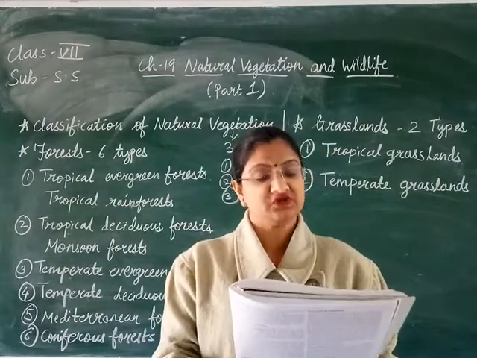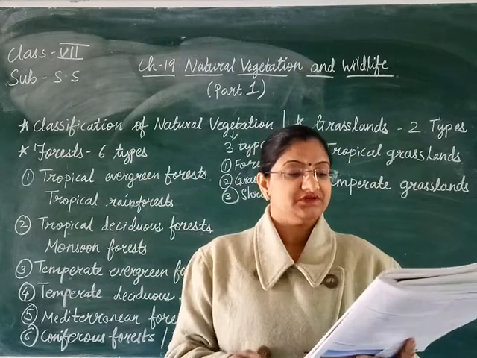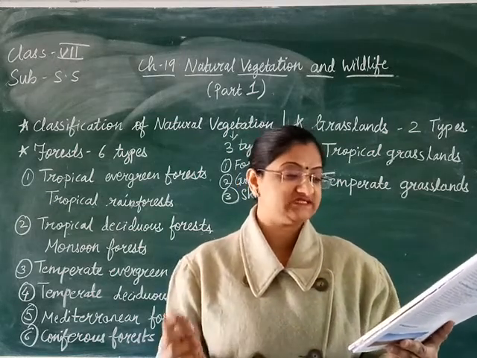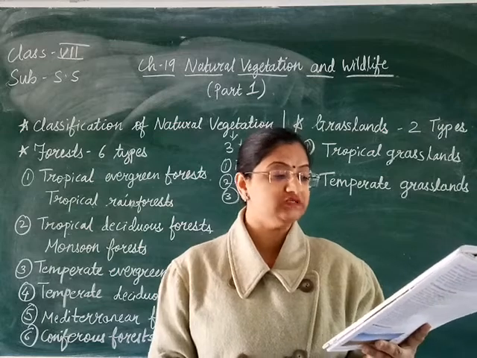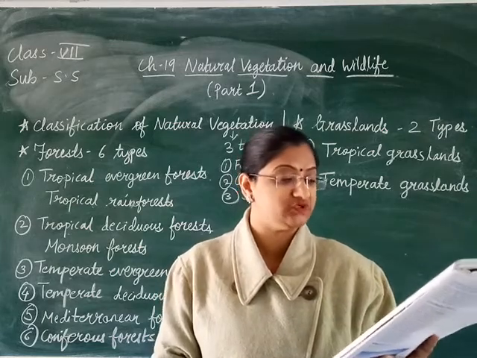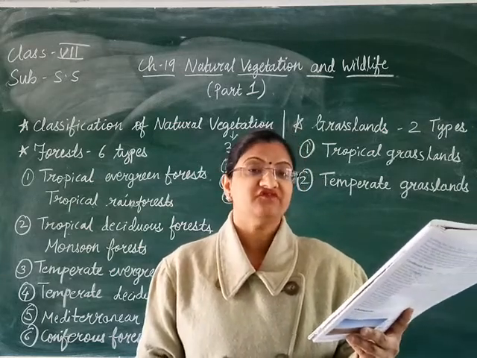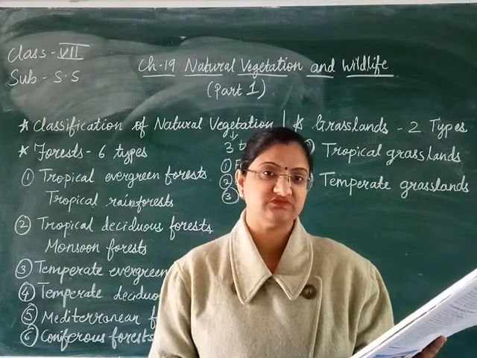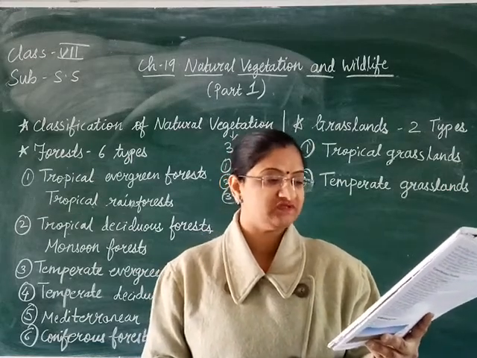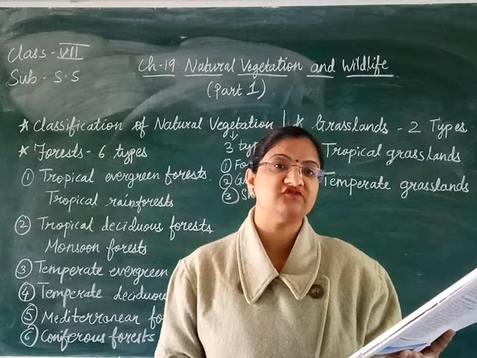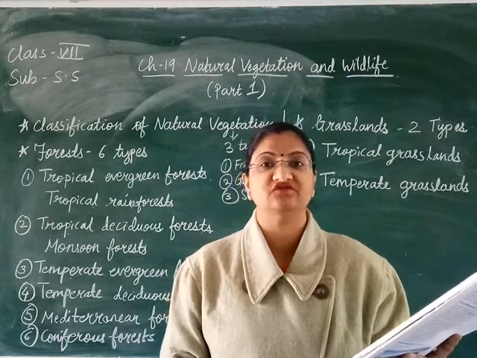Then which trees are found over here? Teak, sal, palm, sandalwood, sesame, neem, all these trees are found in the tropical deciduous forest. Plus you will find dense thickets of bamboos, means what? You will find the bamboos over there. Plus mangroves are also found in the swamps and the deltaic regions of this forest.